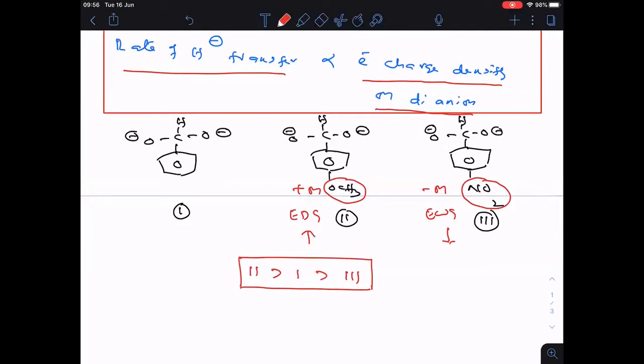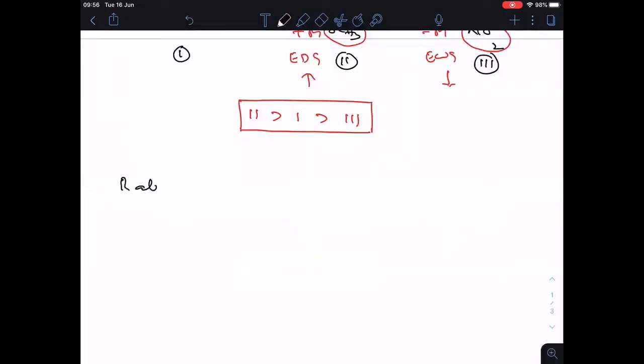So here again I want to come to a conclusion: the rate of hydride transfer is directly proportional to electron donating groups, and inversely proportional to electron withdrawing groups.